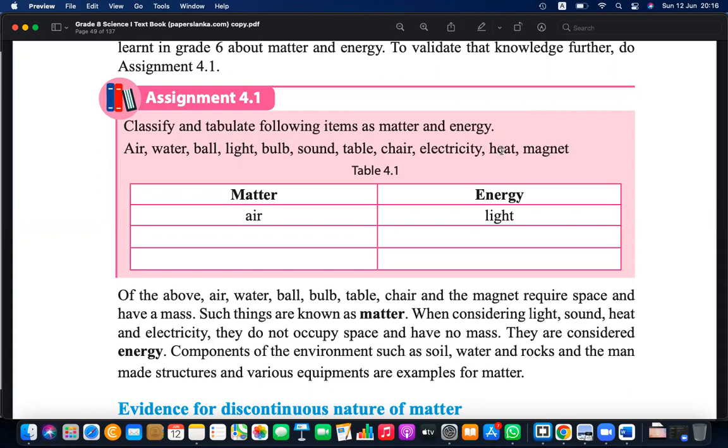On the other hand, air, water, bulb, table, chair, magnet, these things need space and have a mass. So those are called matter.